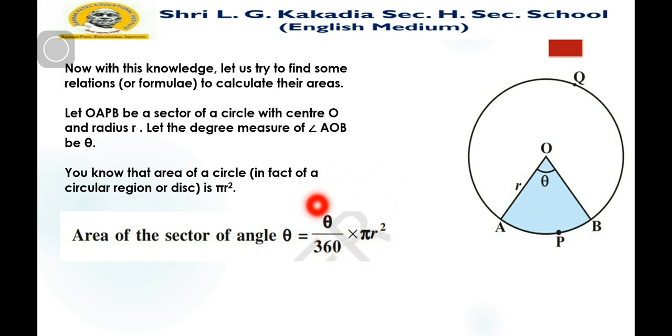This is the formula to find the area of a minor sector.